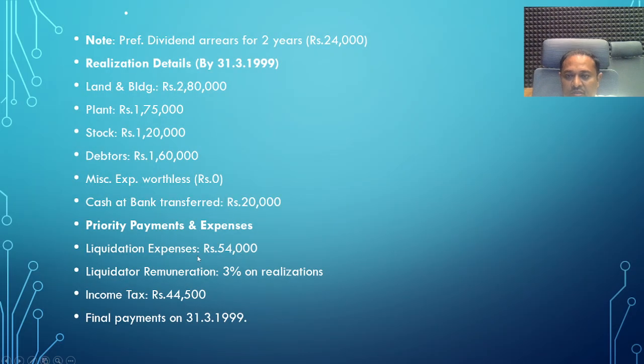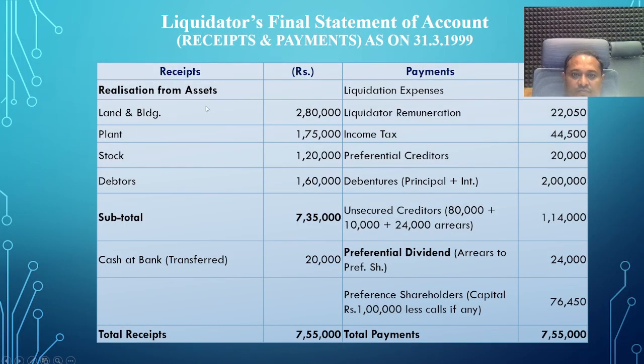Then priority payments: liquidation expenses 54,000, liquidator remuneration 3% on realization, income tax 44,500, final payments on 31st March 1999. This is the source from the sale of the assets fund. Then this is the payment: liquidation expenses, liquidator remuneration, income tax, preferential creditor payments, remaining 80,000 afterwards. Then debentures, principal and interest. So this is the payment.